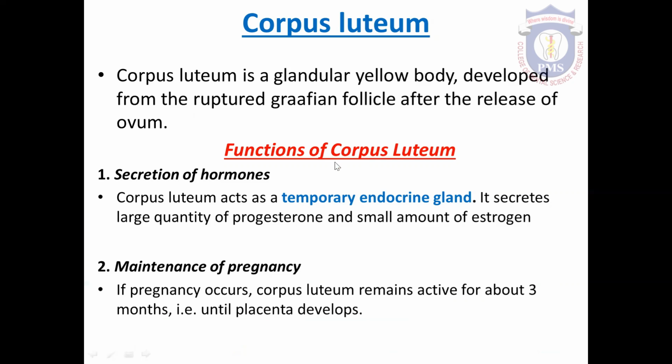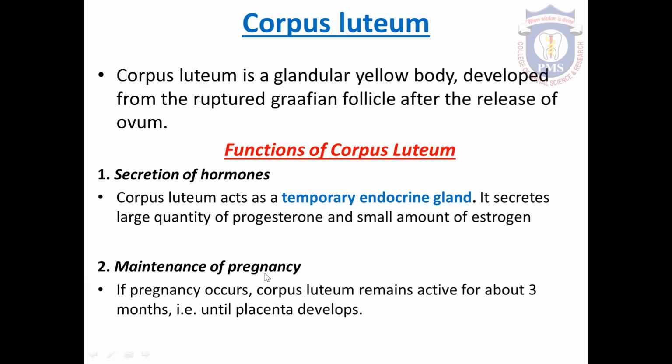And what are the functions of corpus luteum? It has two functions. Secretion of hormone, that is the primary function of corpus luteum. Corpus luteum is a temporary endocrine gland. It secretes large quantity of progesterone and small quantity of estrogen. Second function of the corpus luteum is maintenance of pregnancy.